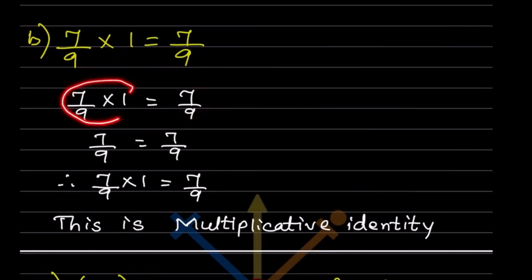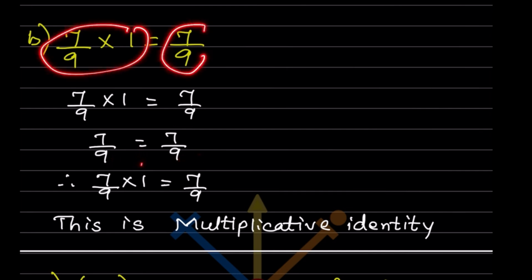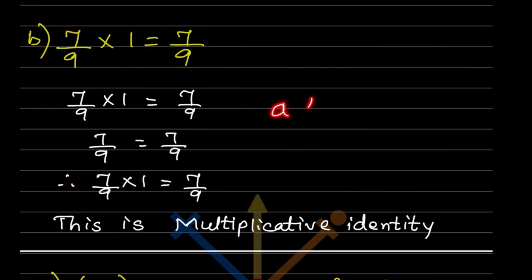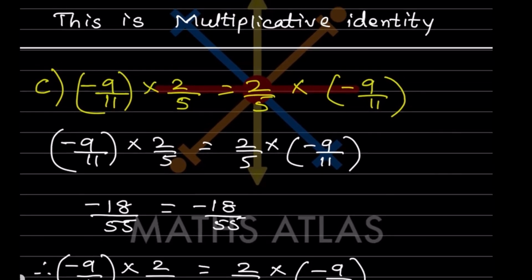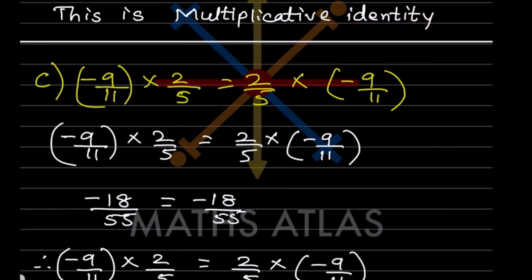So now this we can write here, multiplied by 1 means 7 by 9 is equal to 7 by 9. Means both the sides are same, LHS is equal to RHS. So we can say this is equal to this one. So this is written. Now what you can see, here it is A1 is equal to A. So which is that? Multiplicative identity. Whenever there is identity, this will be 1 into this, anything multiplied by 1.